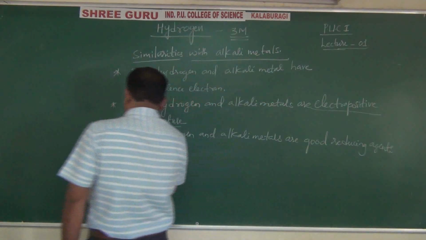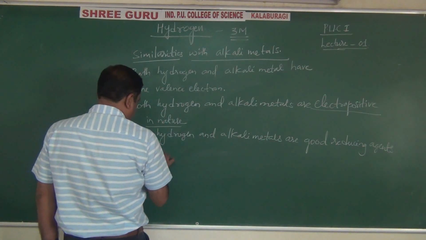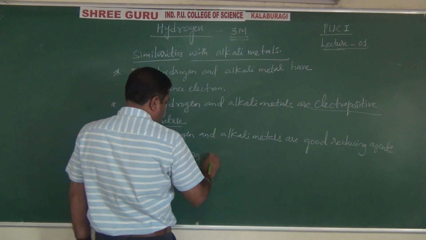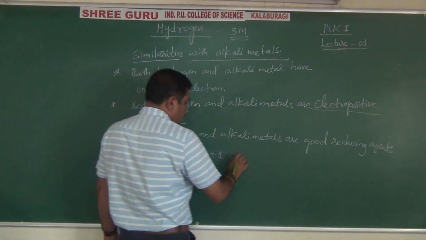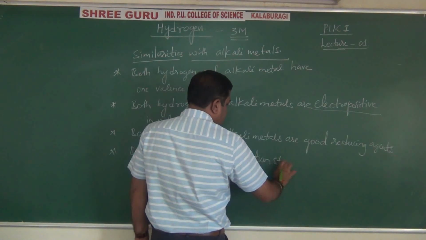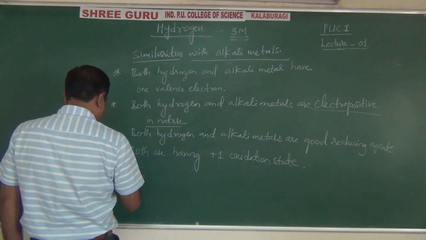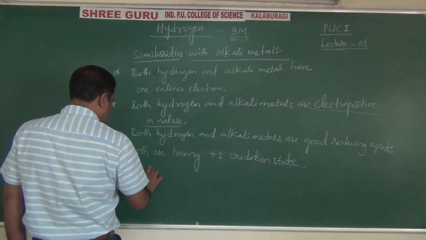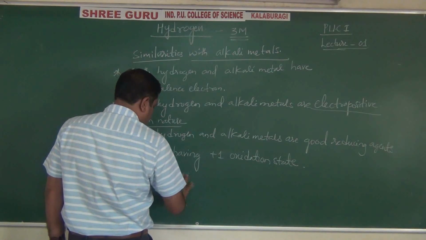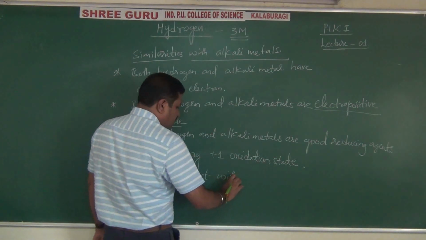Another one, both are having +1 oxidation state. And lastly, both they react with non-metals.